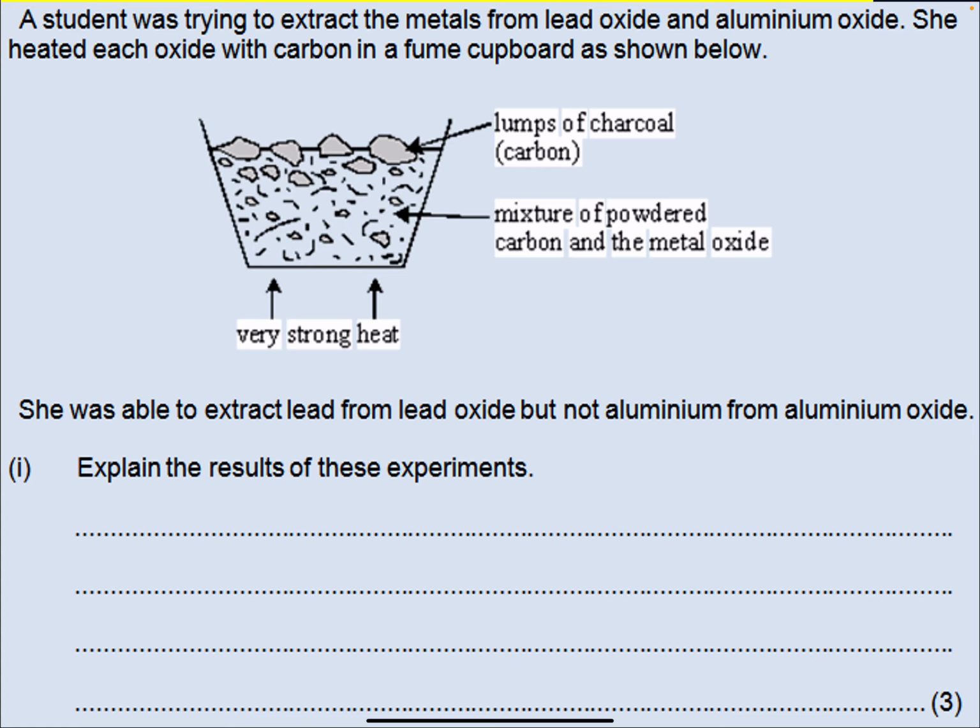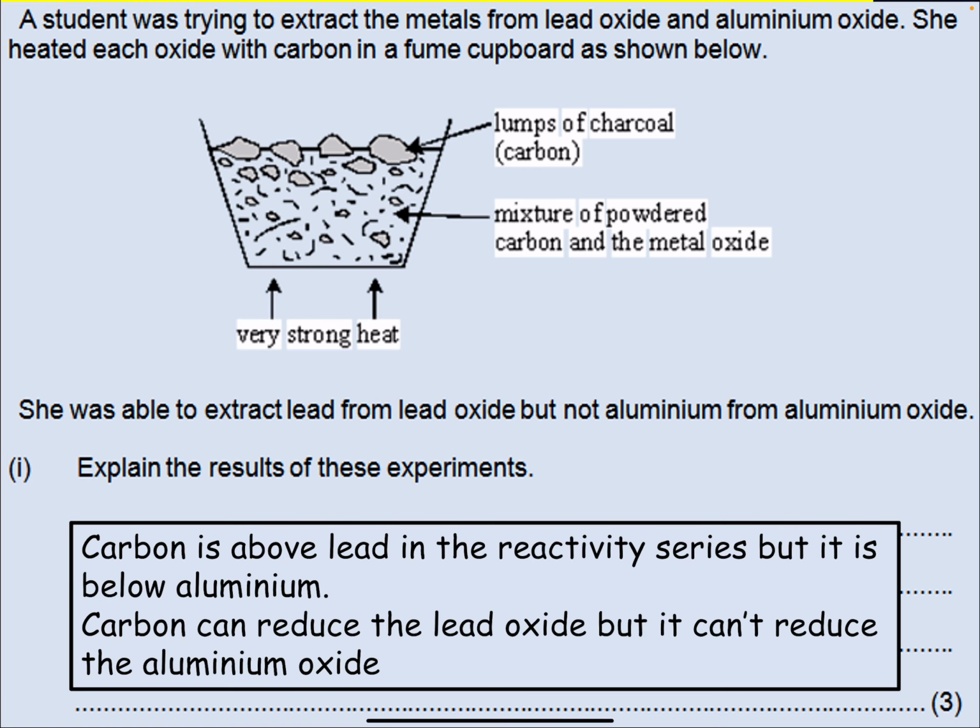Pause the video here. Let's see how you got on. So, carbon is above lead in the reactivity series, but it is below aluminium. This means that carbon can displace the lead because it's more reactive than lead, but it's unable to displace aluminium because it's less reactive than aluminium. So carbon can reduce the lead oxide, but it can't reduce the aluminium oxide, and that's worth 3 marks.